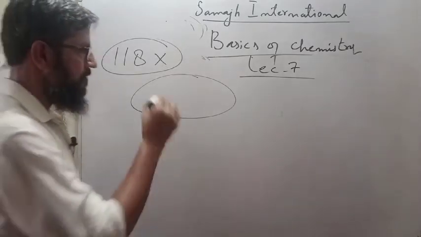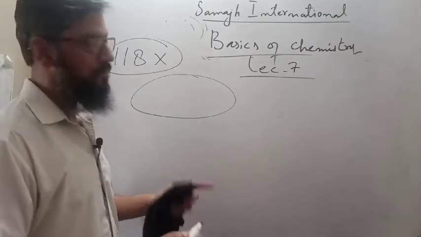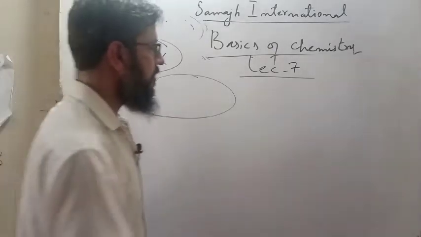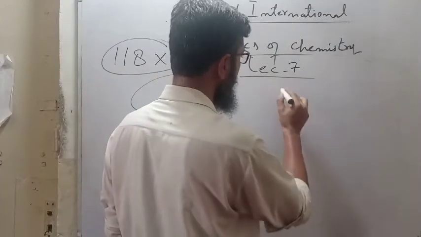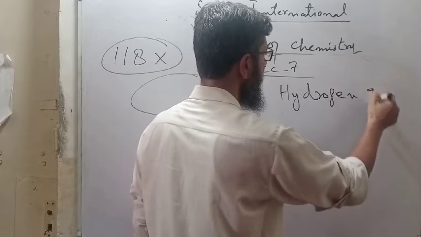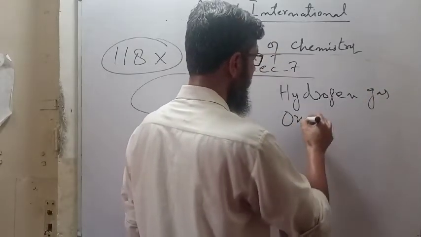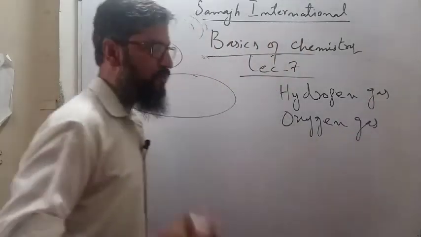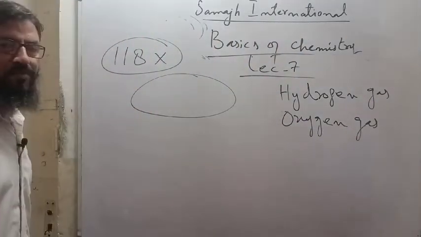Wait. What are you going to do? You are going to make some more things. But how? Let's take an example. For example, you have hydrogen gas and oxygen gas. You are going to make the most important thing on earth.